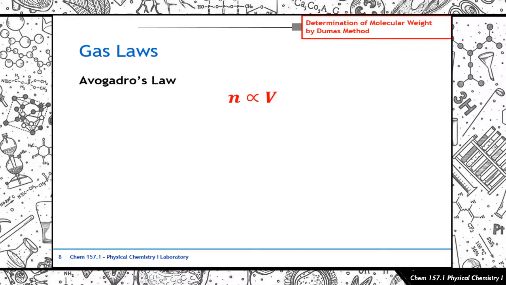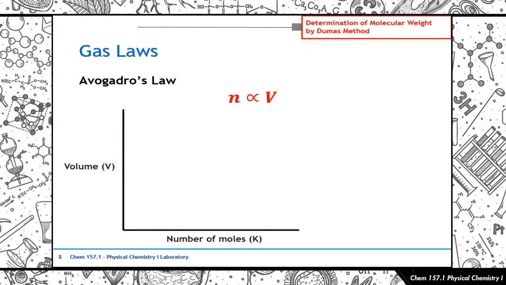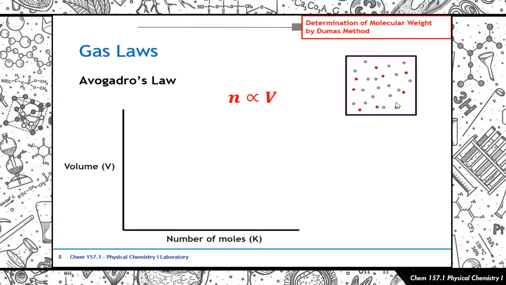So Avogadro's law now deals with the relationship between the number of moles and the volume. So nakita natin dito, at least as far as the statement goes, that the number of moles of the gas is actually directly proportional to the volume. So let's try and rationalize that again at the particle level. So this is supposed to be n. Okay, so sorry about that. So paano natin ma-rationalize yan? Let's say for example, yan ulit yung container mo. You've got a container like that again, and you've got your particles over here. Paano kung dinagdagan natin yung amount of particles? Ano mangyayari ngayon? What happens to the volume?